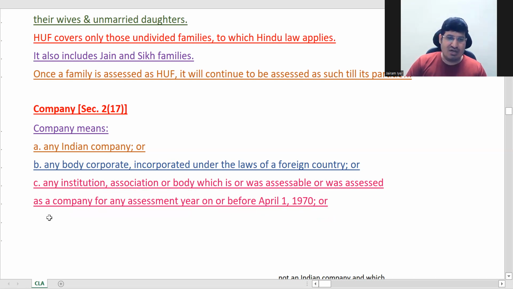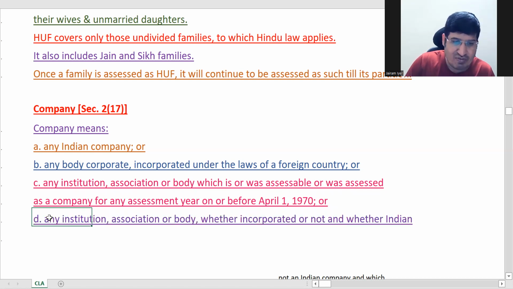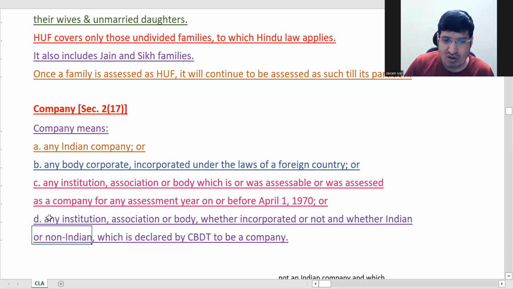So these are your definitions. And there's one more thing: institution, association, or body, whether incorporated or not. Any institution which is declared by CBDT to be a company. This is one of those deeming provisions which I was talking about earlier.